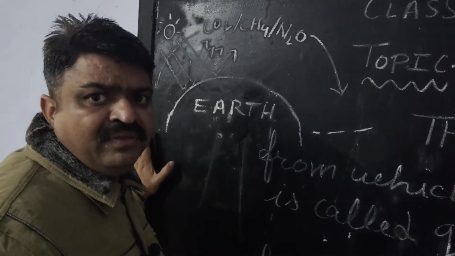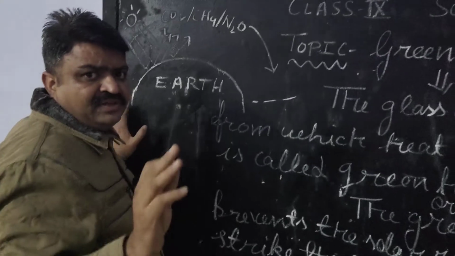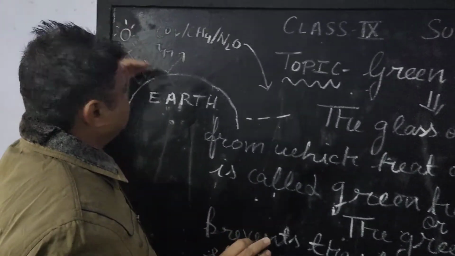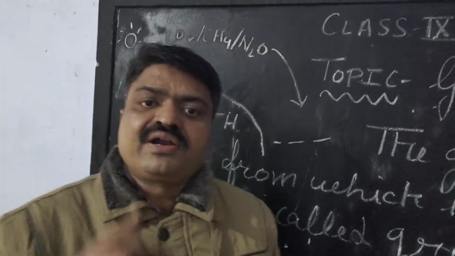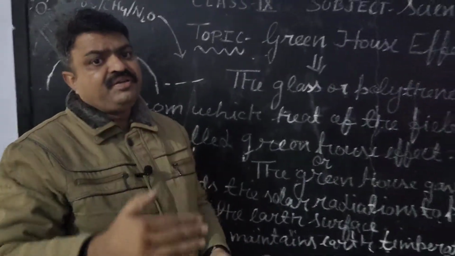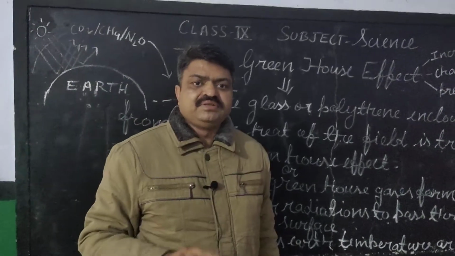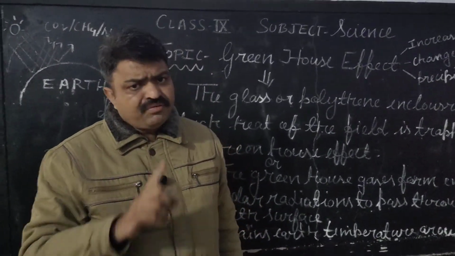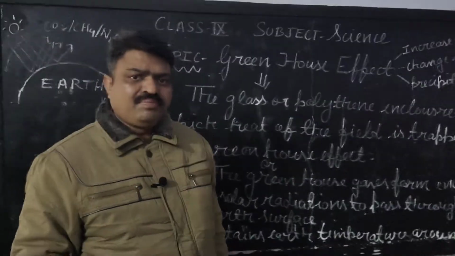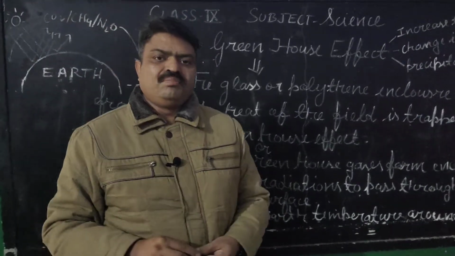And when this layer is found in higher concentration, the heat of the sun, or the radiation of the sun, is trapped around the earth, and due to which we have more temperature. This effect is also known as the greenhouse effect. Due to that, we have an environment related problem known as global warming.